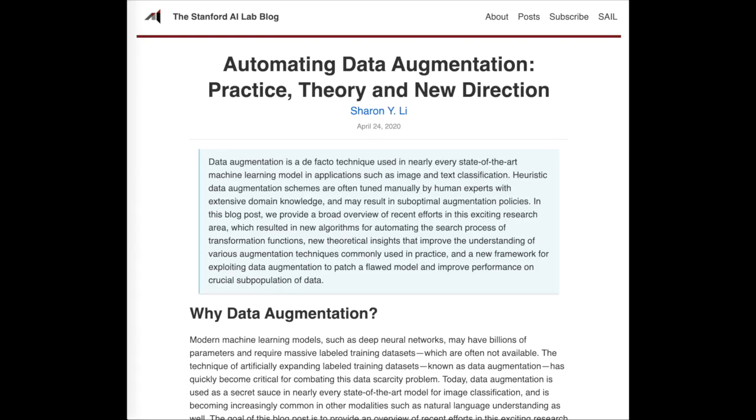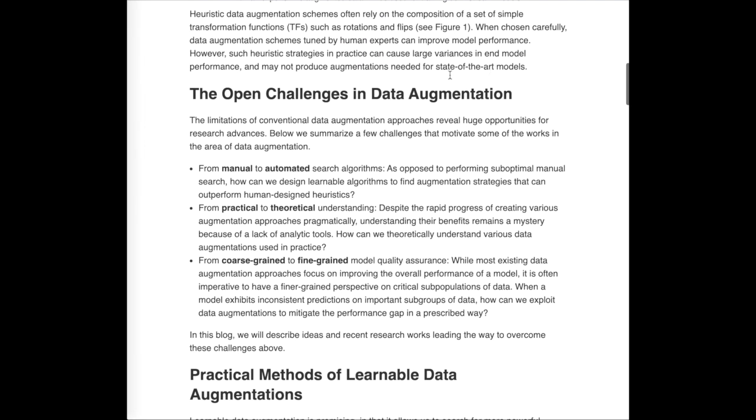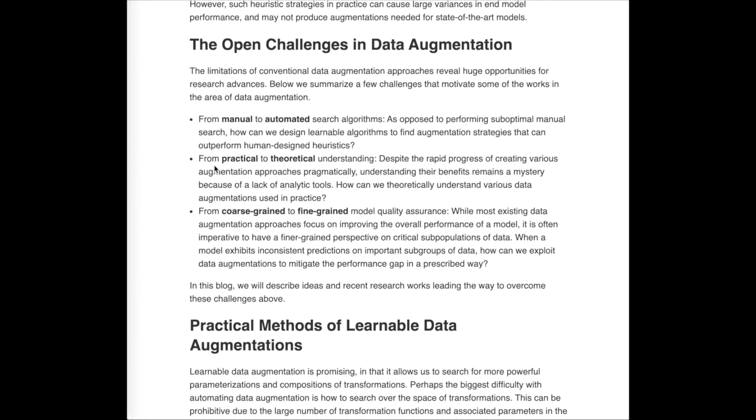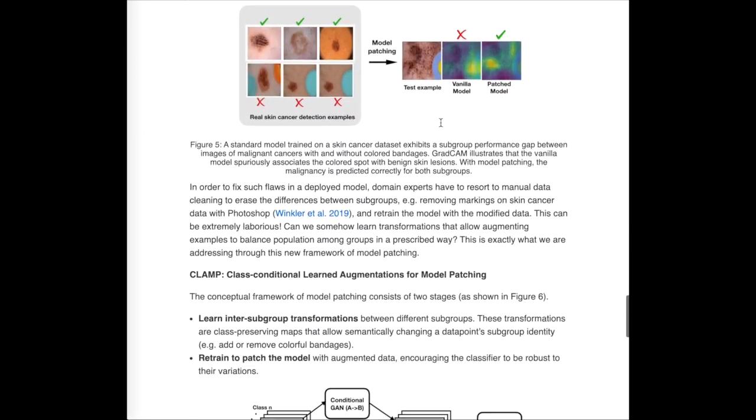Automating data augmentation is a nice overview of the challenges in image data augmentation, such as going from manual to automated search, gaining a theoretical understanding of why augmentation is successful, and using augmentation to fix problems in the model, mostly caused by class imbalance.